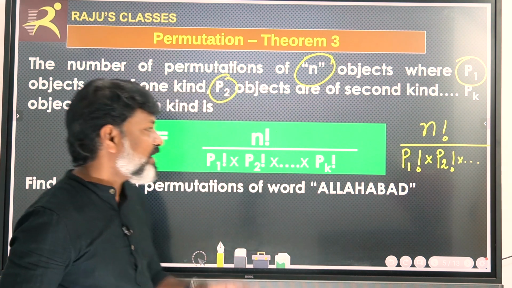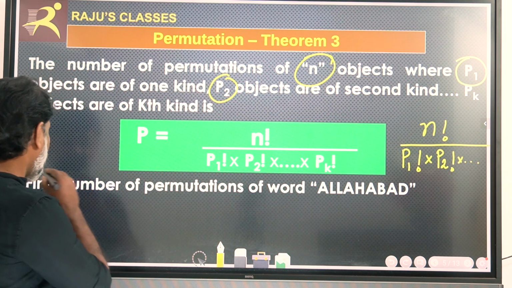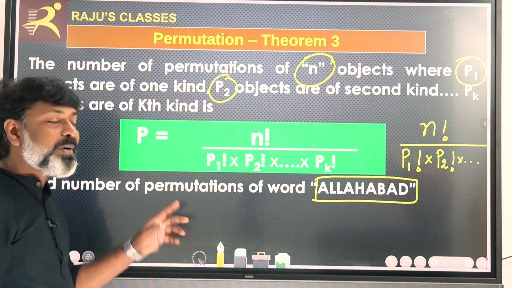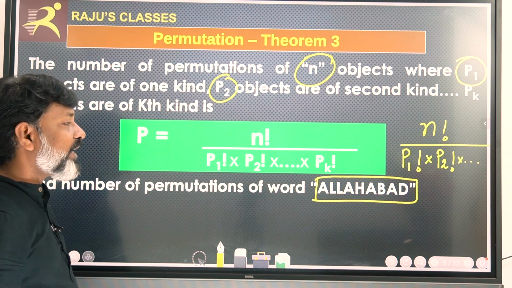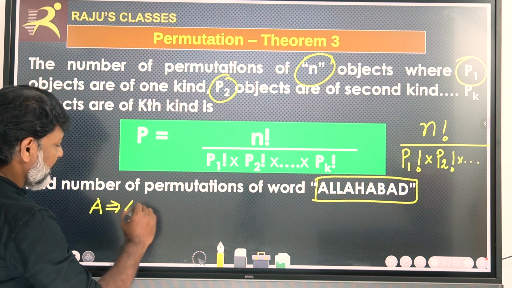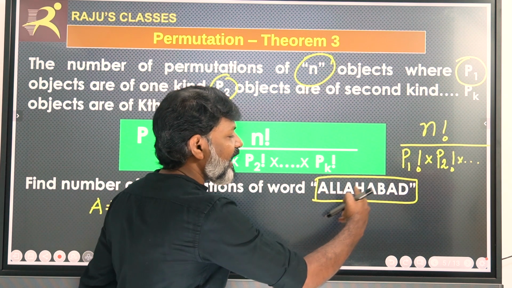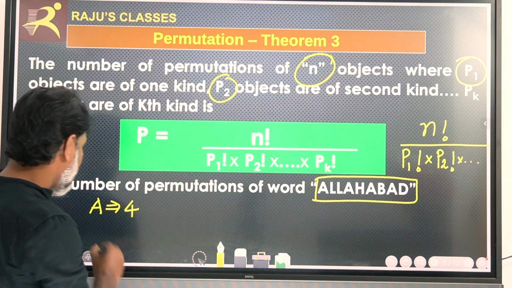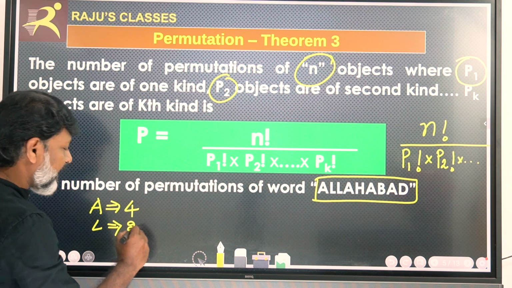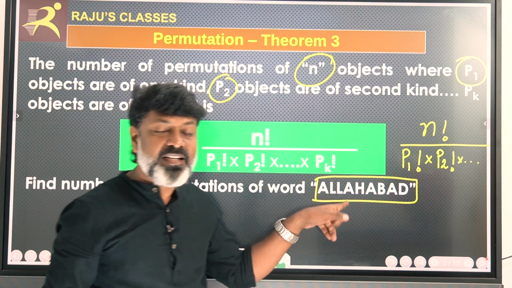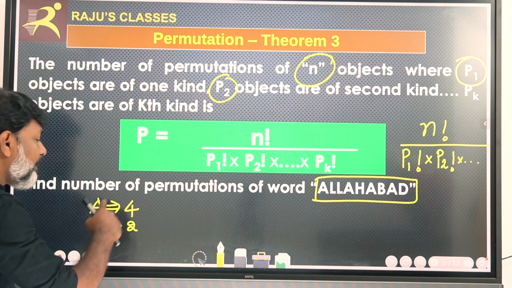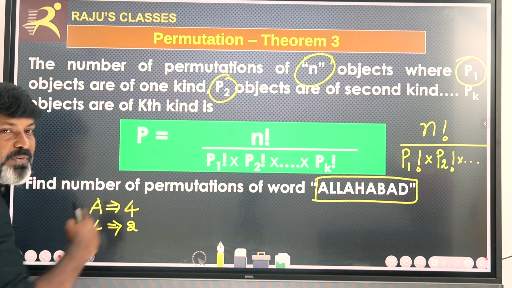Now let us see the example. Suppose we consider the word Allahabad. We want the maximum possible permutations. We know that in Allahabad, A is repeated 4 times, and L is repeated 2 times. So, my dear friends, A is repeated 4 times and L is repeated 2 times.